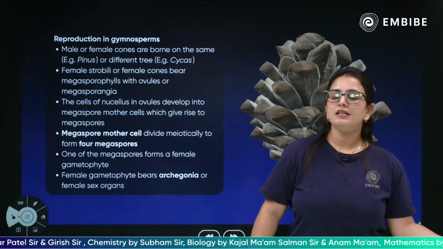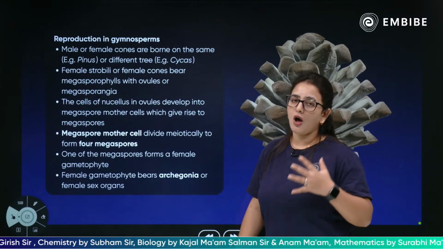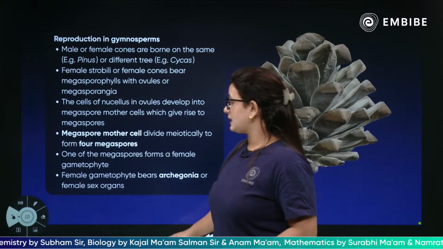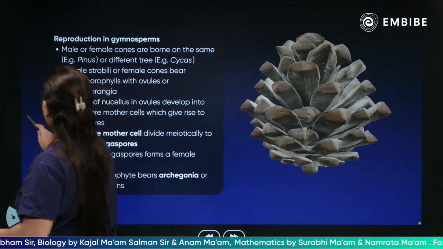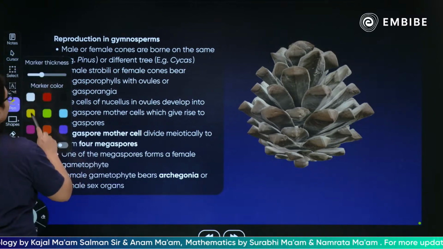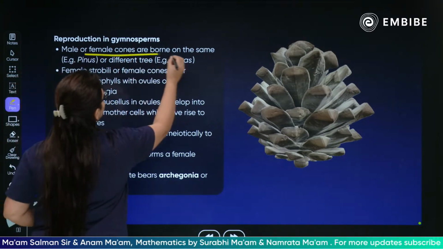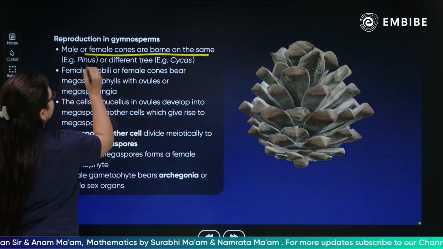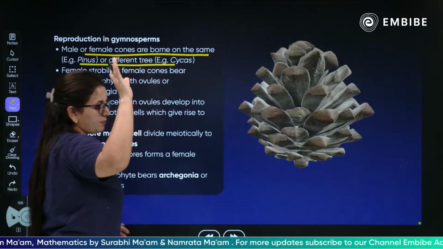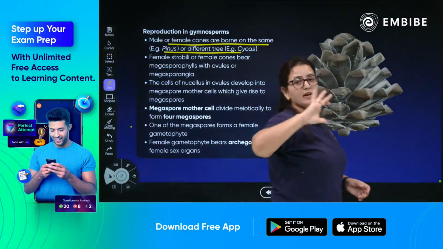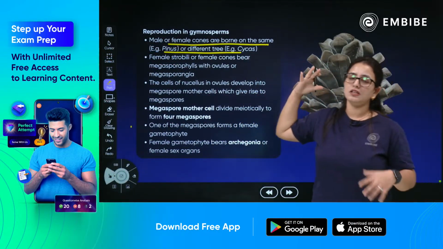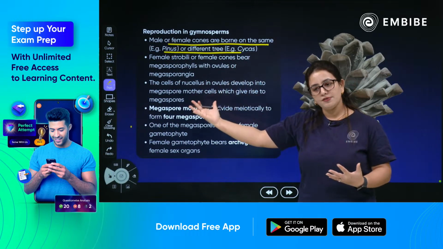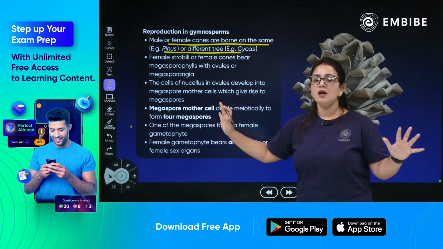How does the reproduction take place in such conditions? How do the gymnosperms basically do the reproduction? So, talking about the reproduction further, are the male and the female cones borne on the same or a different tree? Yes, they can be present on the same tree, as in Pinus, or on a different tree, which is the example of Cycas.